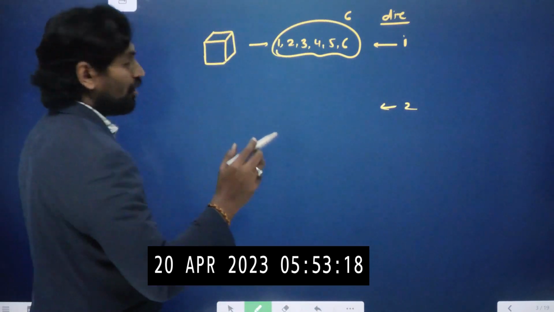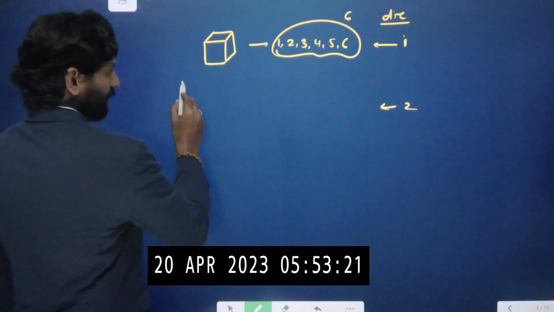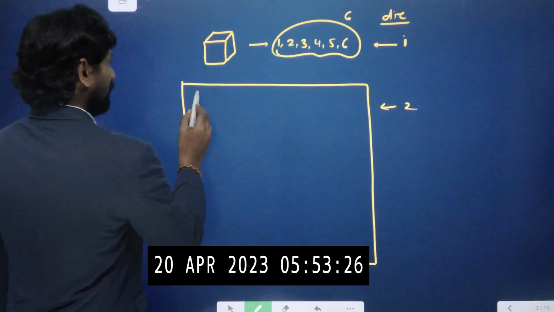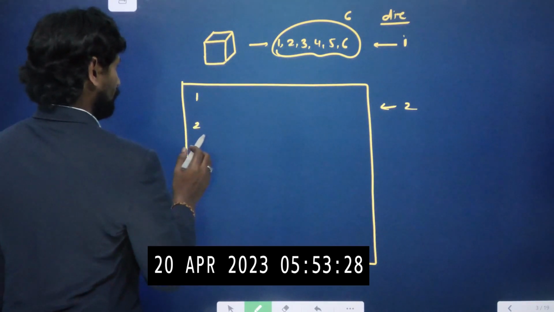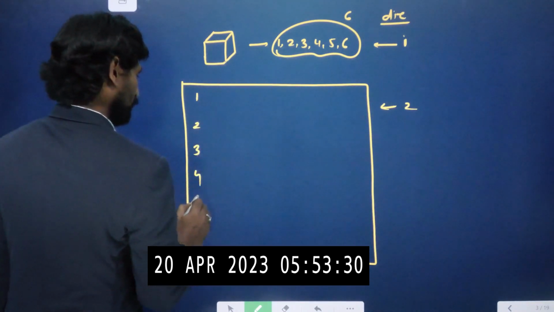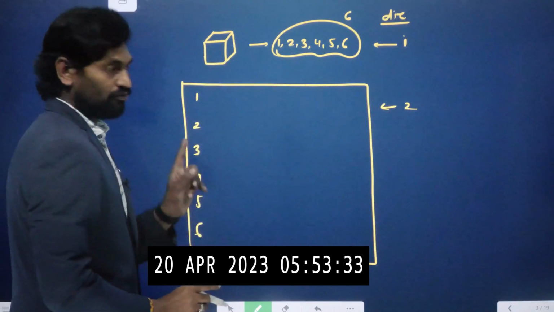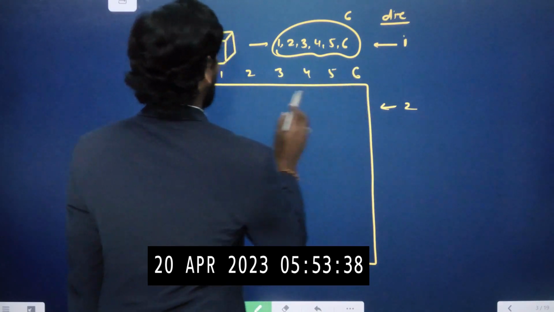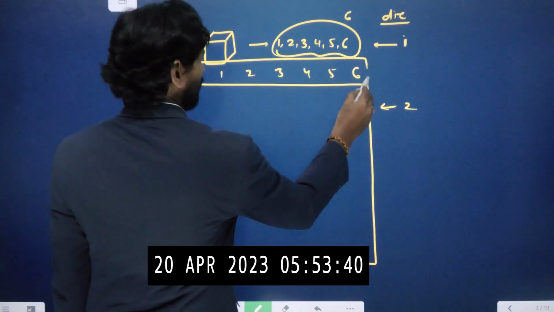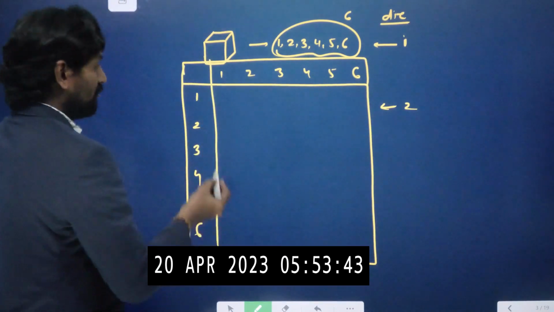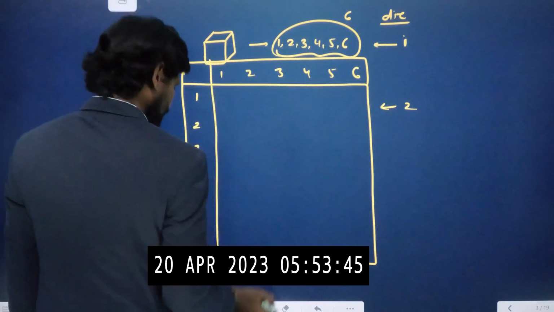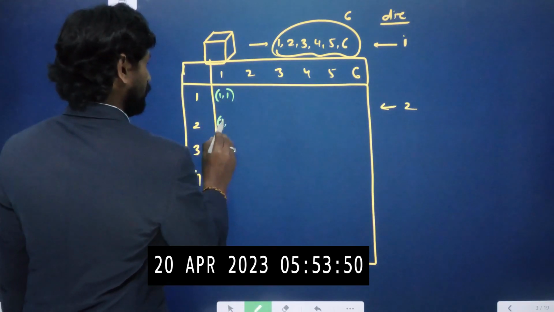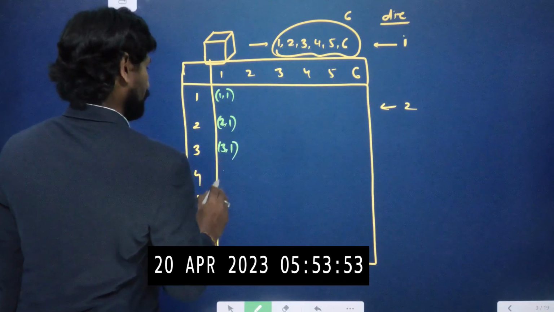When throwing two dice, there are multiple options. Let me take it in a tabular manner. So 1, 2, 3, 4, 5, 6. These are the results of one die. So 1, 2, 3, 4, 5, 6. These are the results of the second one. Now both dice can show the result: 1, 1; 2, 1; 3, 1; 4, 1.